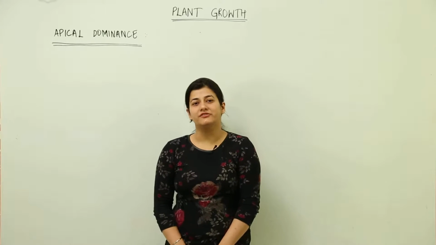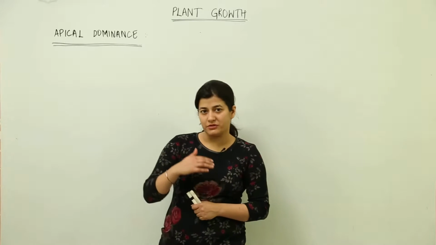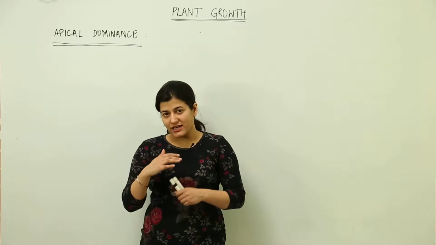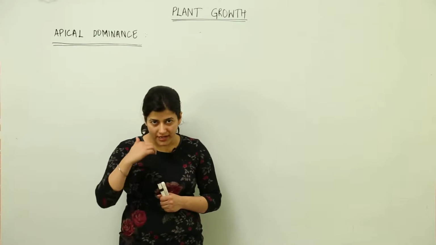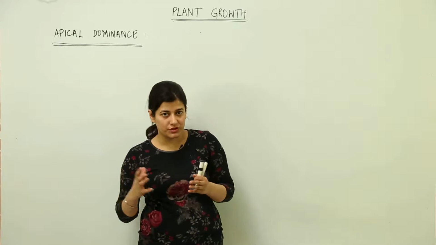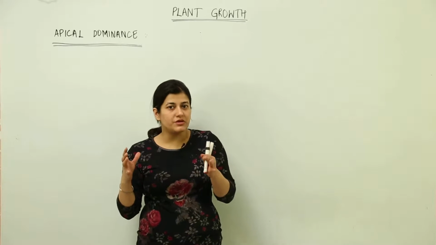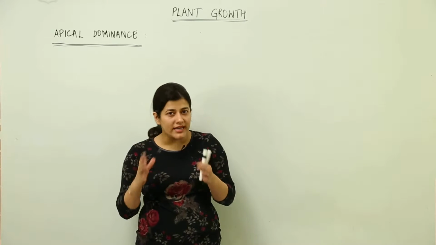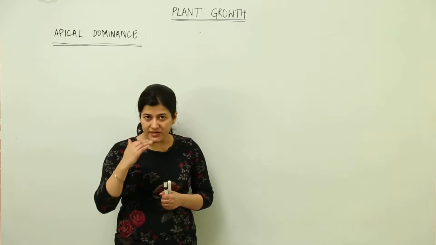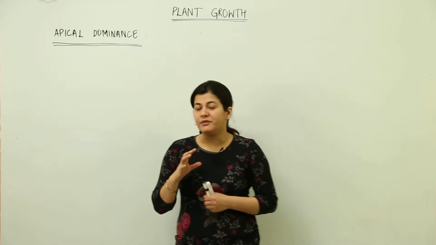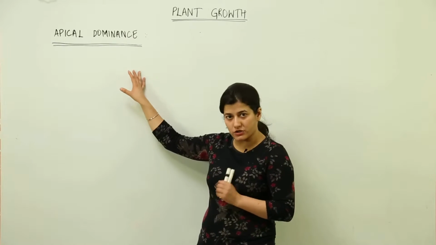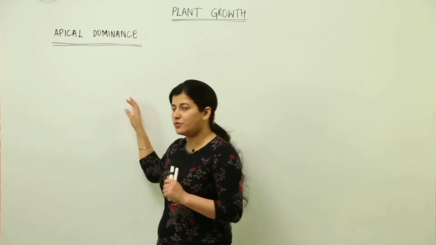Now we have to see a phenomenon due to which the plants are able to grow vertically upwards, that is, their main stem would rise upwards and the lateral growth, which is of the lateral stems, would be quite restricted, or quite less in comparison to the apex which is rising upwards. That particular condition is known as apical dominance.